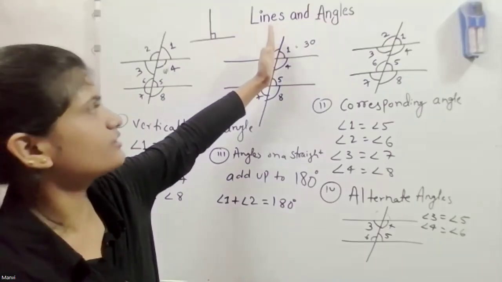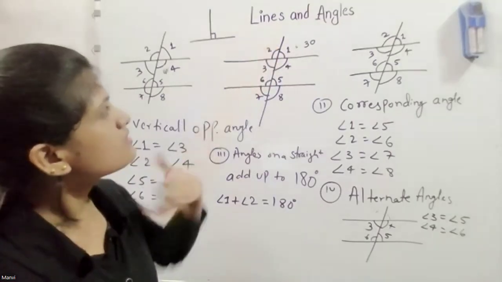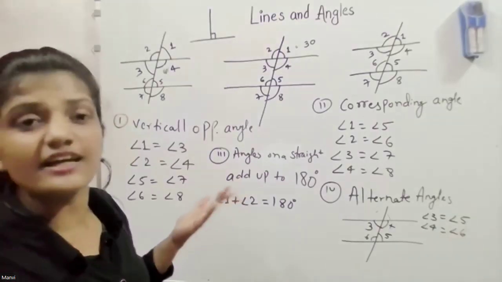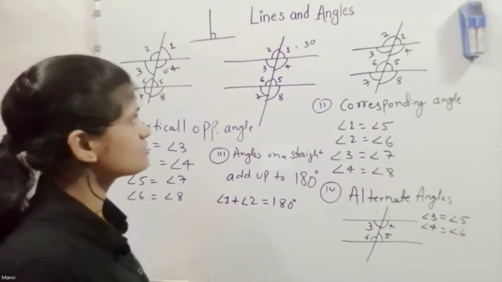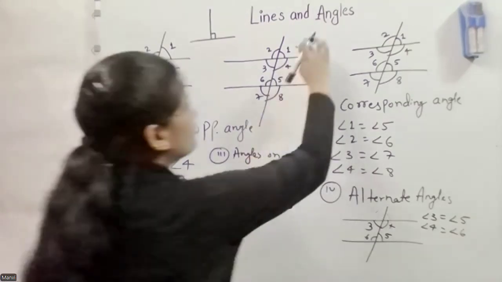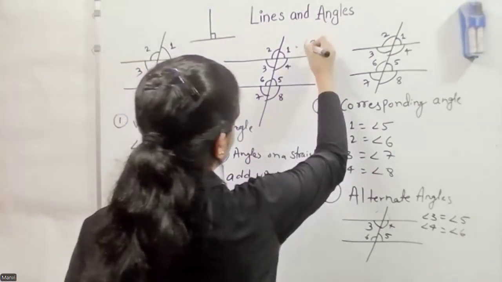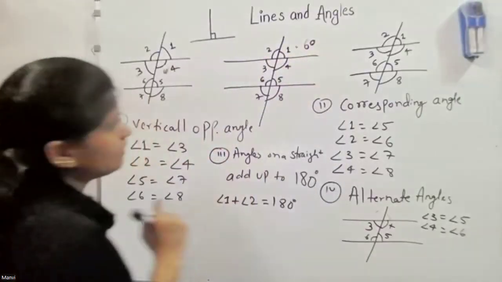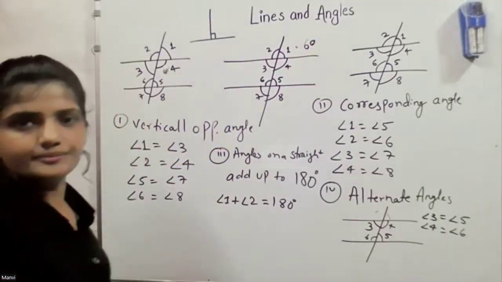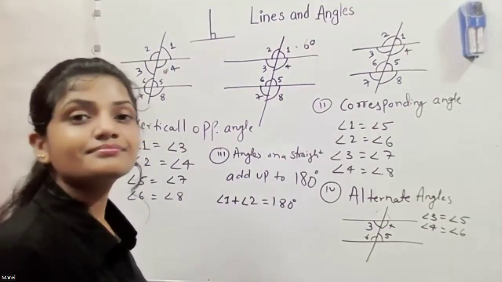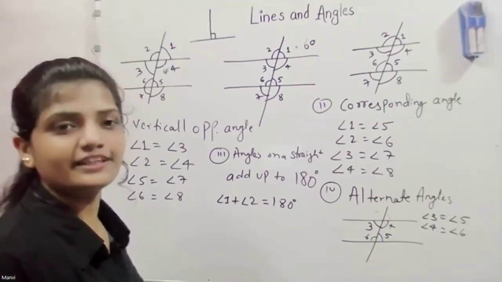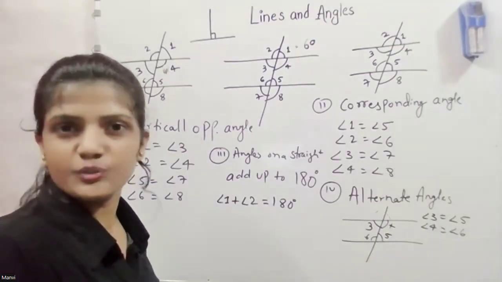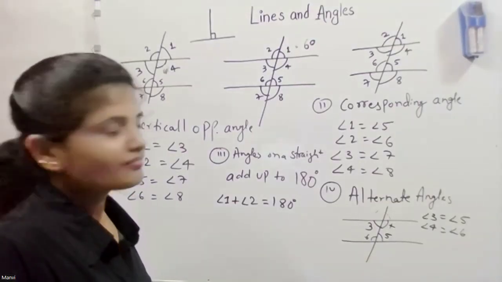Slanted. This is a bit less than 90, so maybe 80, 70, 60, 50, 40. If this is 60, then what about this? That will be 180 minus 60, which is 120.